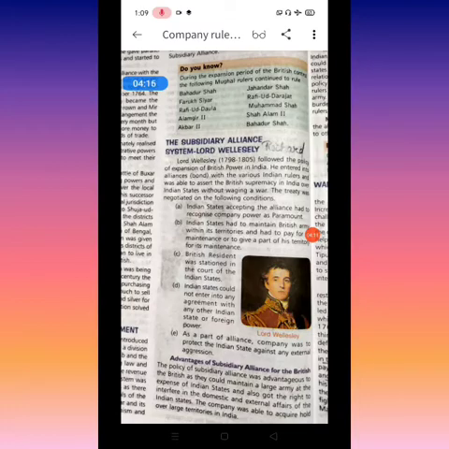So why did he introduce this policy? Because this is also another way of annexing a state or a city of India. Now what happened in this policy? What particular thing happened? First of all, they take all the powers in their hands, every power in the East India Company's hands.